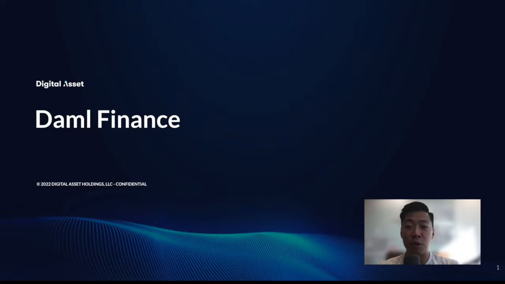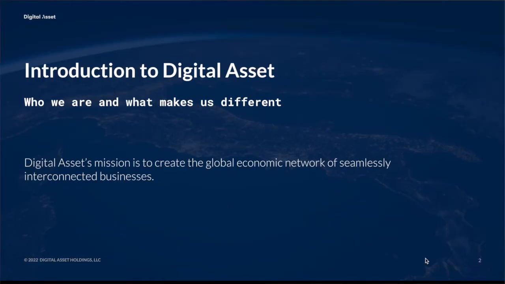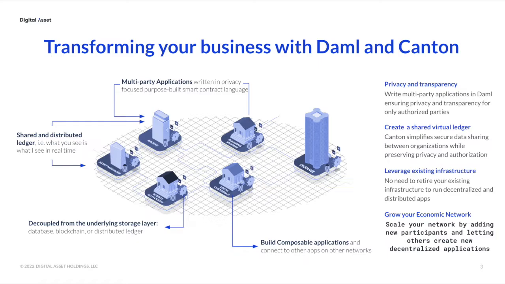Now, before I introduce the toolkit, let me tell you about Digital Asset. Digital Asset is an enterprise software company that modernizes legacy financial systems with Daml, our smart contract language, and Canton, our privacy-enabled blockchain platform. Together, this platform powers cutting-edge smart contracts and blockchain solutions, helping customers unlock new networks of value with sophisticated applications. Daml applications run on Canton, a scalable privacy-enabled enterprise blockchain. Daml applications running on one Canton blockchain are composable, meaning they can connect and transact with Daml applications running on separate Canton instances. This will bring us to application composability that I'll speak about later.